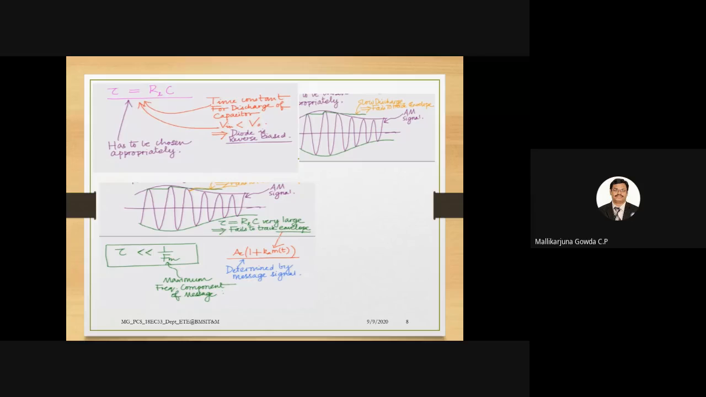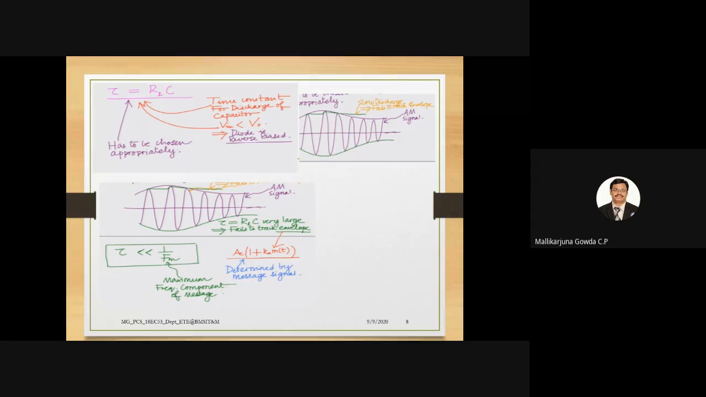If the capacitor discharges through the load resistance slowly, do you think that it will be able to track the envelope of the modulated signal, or the envelope of the AM signal? If it is too slow, see here I have written, right? If it is discharging slowly, it may not be able to track the envelope of the signal. Okay, it is going like this if it is too slow. And if it is very large also, during that time also it will fail to track the envelope of the modulated signal. So these are the two cases.